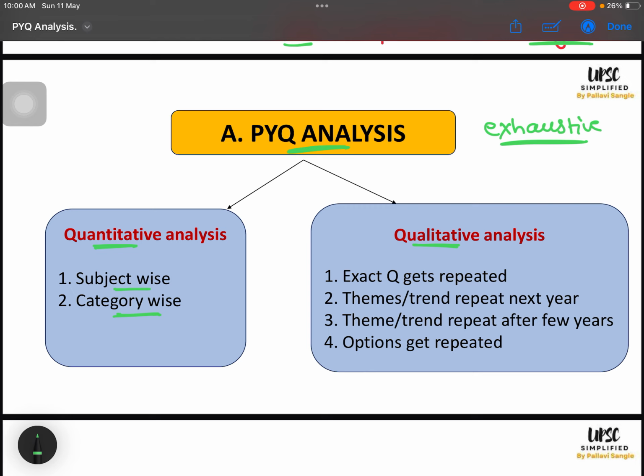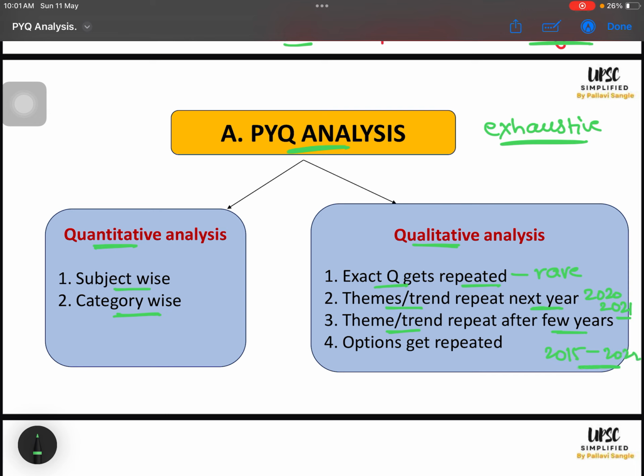In qualitative analysis, the first trend is that exact questions are getting repeated with some minor modifications. This is a little rare, or maybe a very small number of questions will be repeated, but this is happening. Then second, some themes and trends of this year will get repeated next year. For example, 2020 themes and trends will get repeated in 2022, exactly after a gap. Then third, themes and trends of previous years will get repeated after a few years. For example, 2015 questions, the theme or the trend or other aspects of that question, will be repeated in 2022, after a gap of a few years.